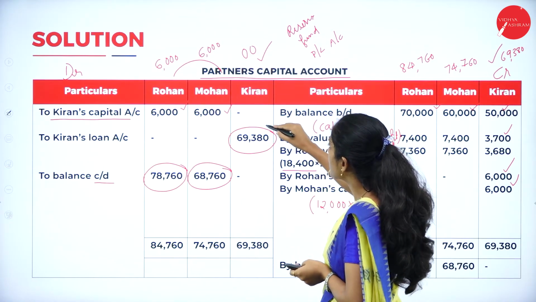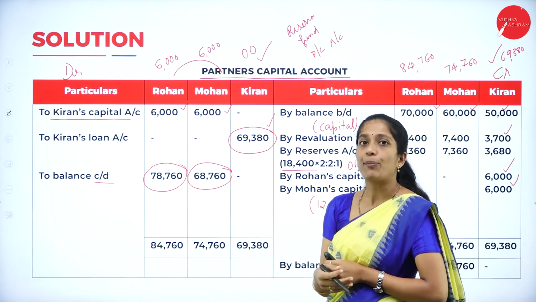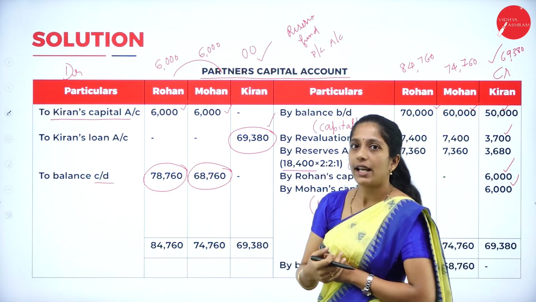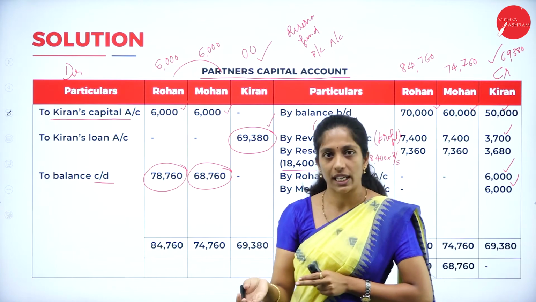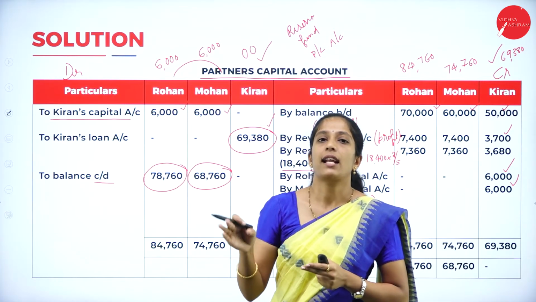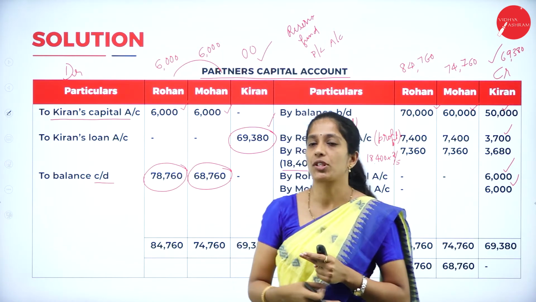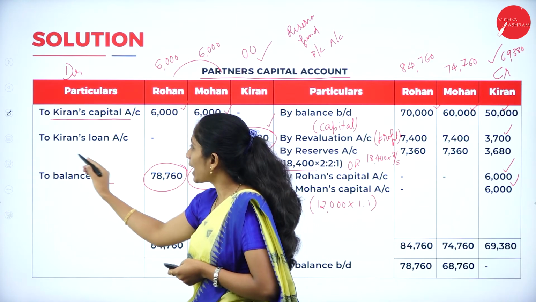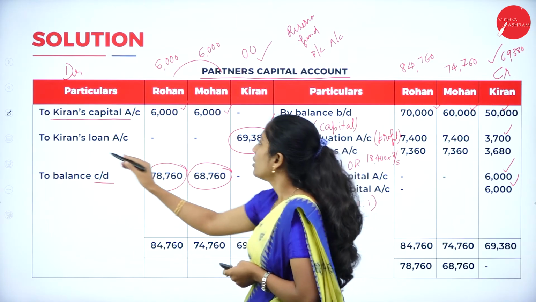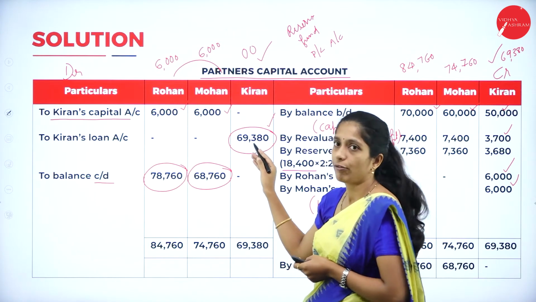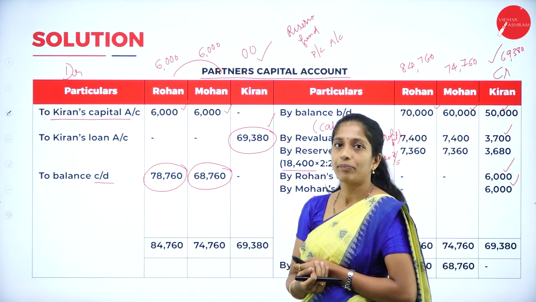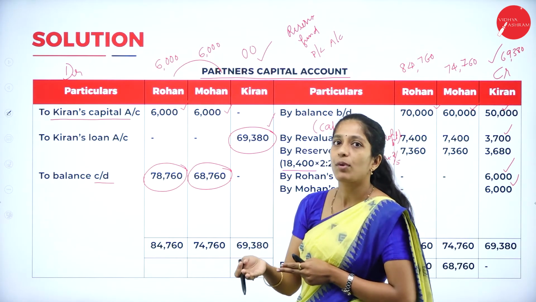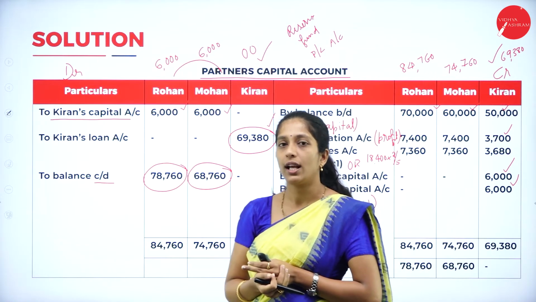How much? 69,380. Now suppose 69,380 is the balance which has to be given to Kiran. Now they tell that 10,000 has been paid in cash. Then how to record? To cash account 10,000, to Kiran's loan account the remaining 59,380. Clear? So the remaining amount will be transferred to his loan account.